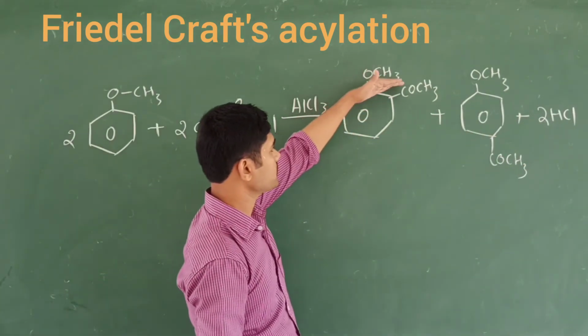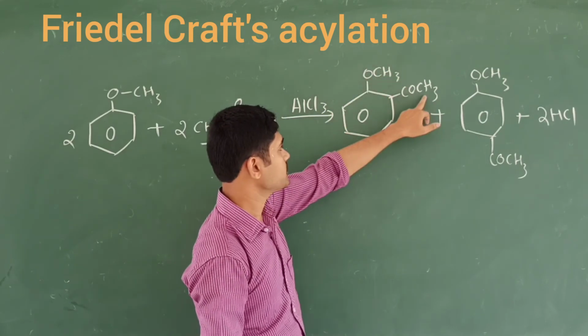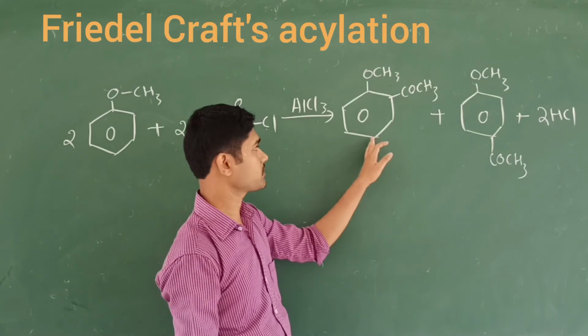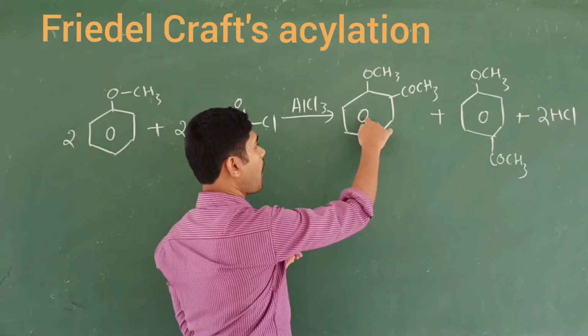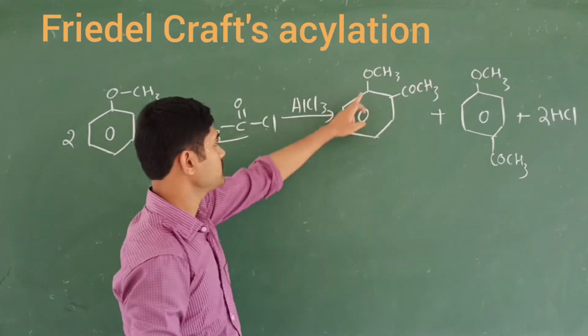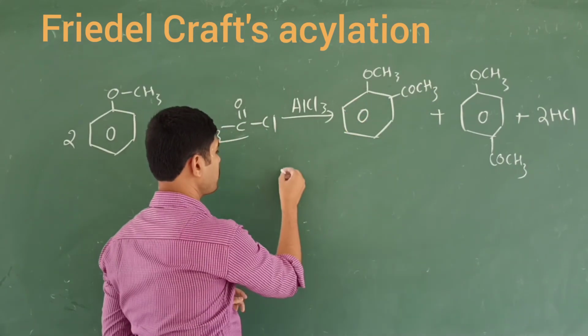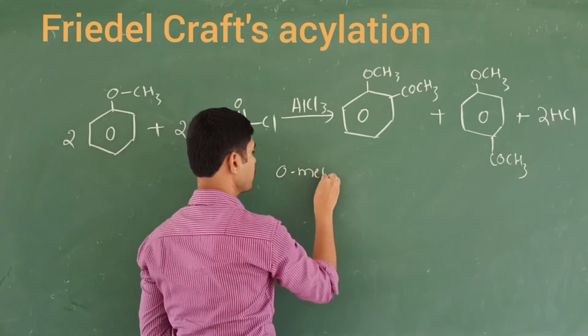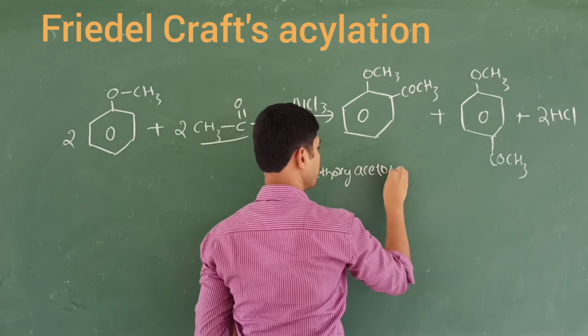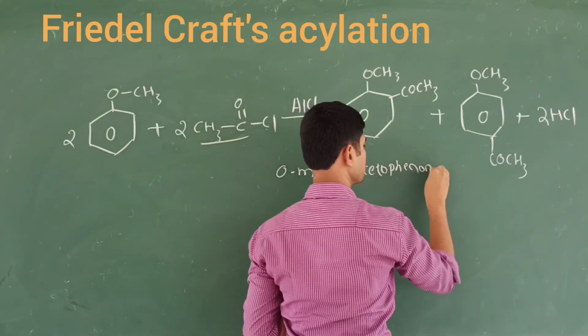Now we are going to consider this as a functional group, called acetophenone. It contains a ketone group, that is R C double bond O R dash. That is called a ketone group. So this is now a substituent, called ortho-methoxy acetophenone compound.